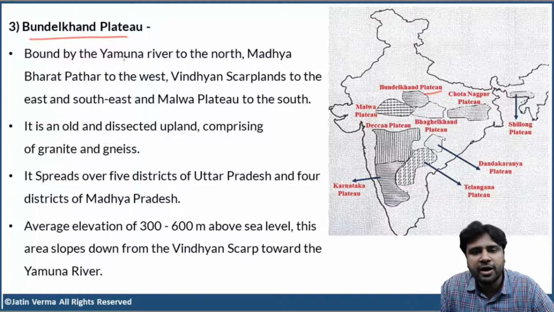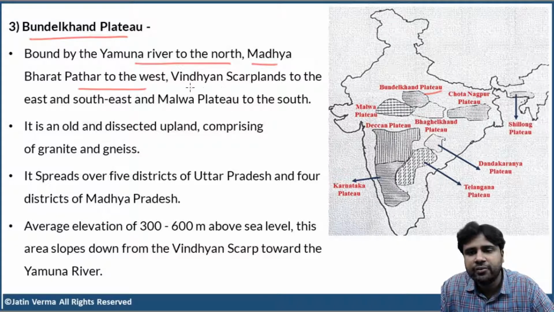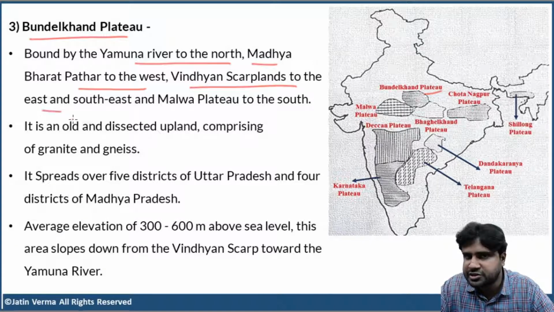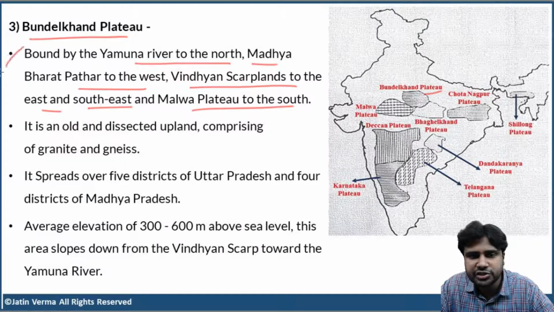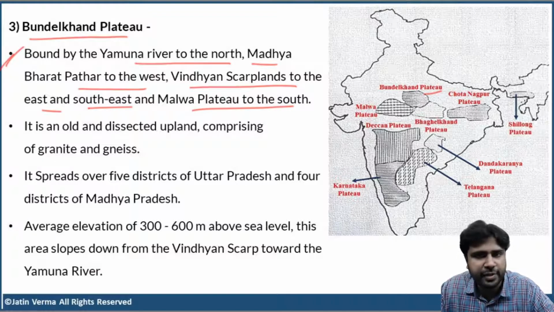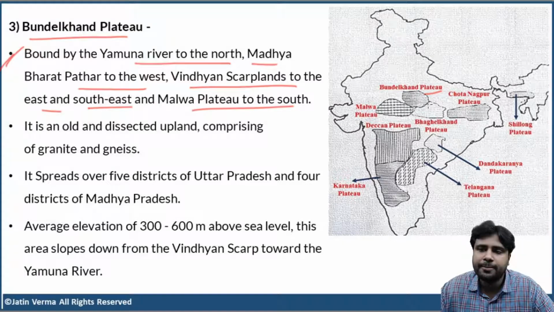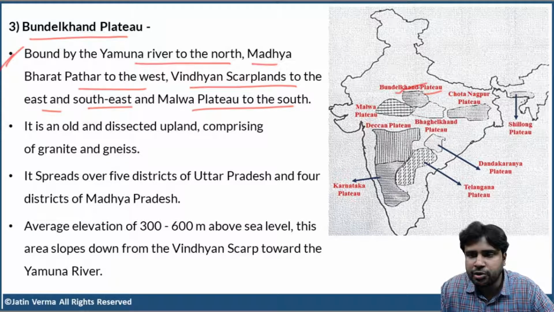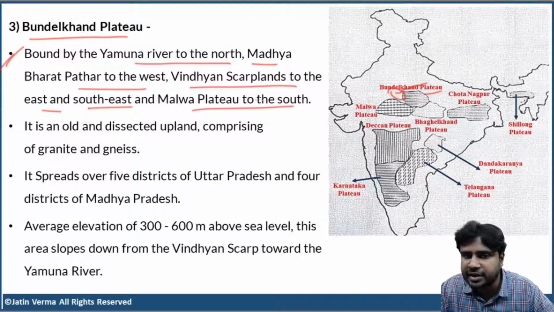Now, it is bound by Yamuna River to the north, Madhya Bharat Pathar to the west, Vindhya scarplands to the east and southeast, and Malwa Plateau to the south. So again, location is very, very important, guys. If at all you get any question about this, you'll get it about location or about the different minerals present in this plateau. That's it. So, Bundelkhand Plateau is bound by river Yamuna in the north. Madhya Bharat Pathar to the west. Vindhyan scarplands to the east.